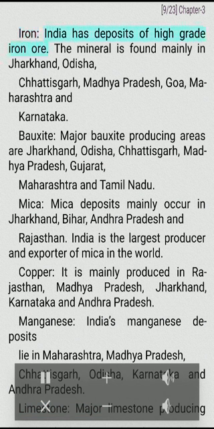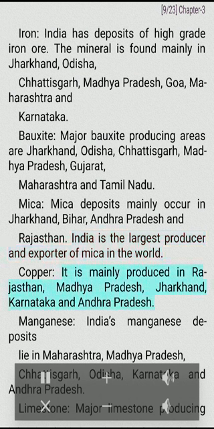Distribution in India. Iron. India has deposits of high-grade iron ore. The mineral is found mainly in Jharkhand, Odisha, Chhattisgarh, Madhya Pradesh, Goa, Maharashtra and Karnataka. Bauxite. Major bauxite producing areas are Jharkhand, Odisha, Chhattisgarh, Madhya Pradesh, Gujarat, Maharashtra and Tamil Nadu. Mica. Mica deposits mainly occur in Jharkhand, Bihar, Andhra Pradesh and Rajasthan. India is the largest producer and exporter of mica in the world.